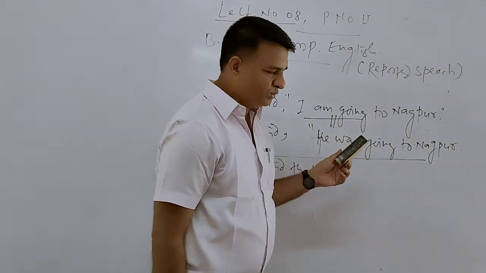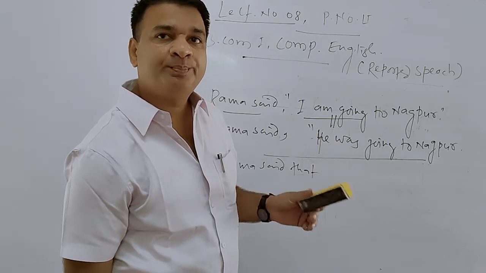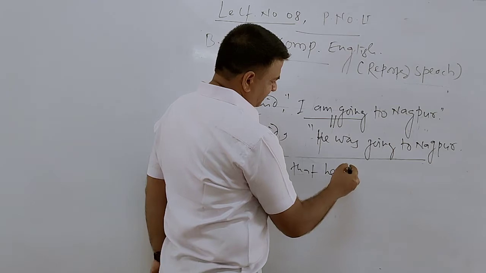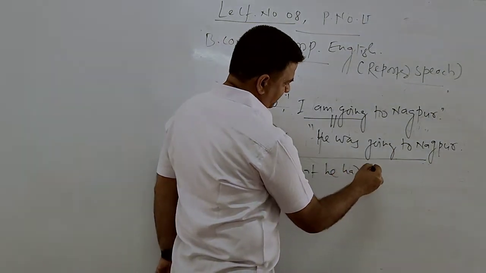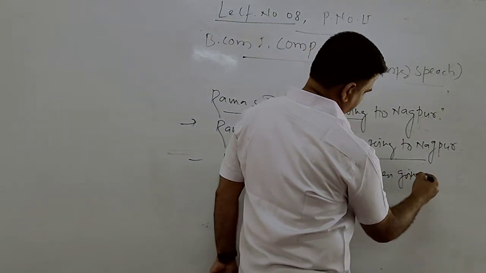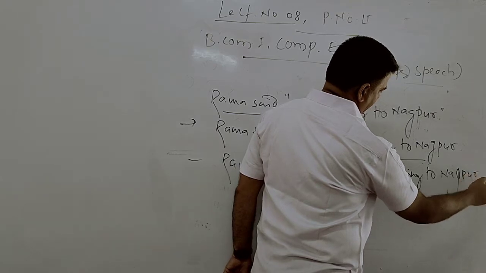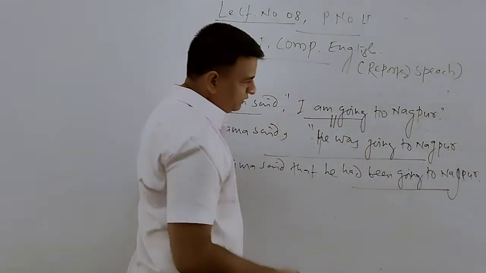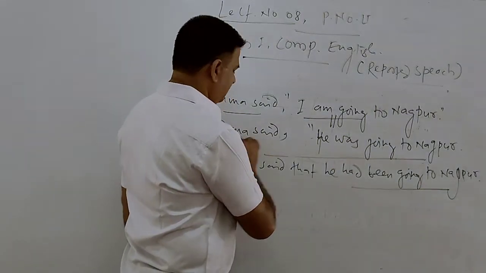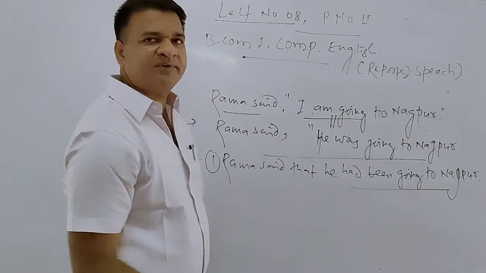present simple converted to the past progressive. Past progressive we convert into the past perfect progressive. We say Rama said that he had been going to Nagpur. This way we have to write its further and further past. This is the end. Simple present into past progressive, past progressive into the past perfect progressive.